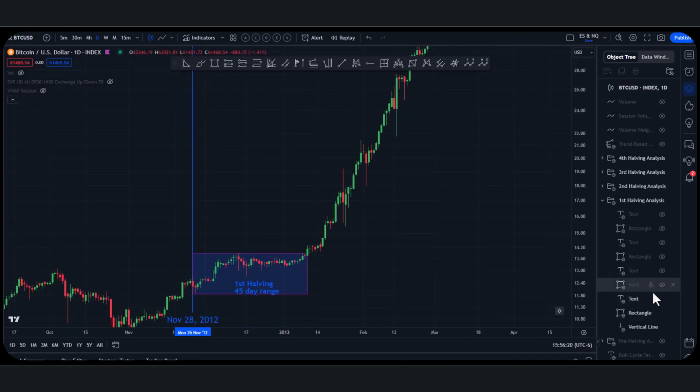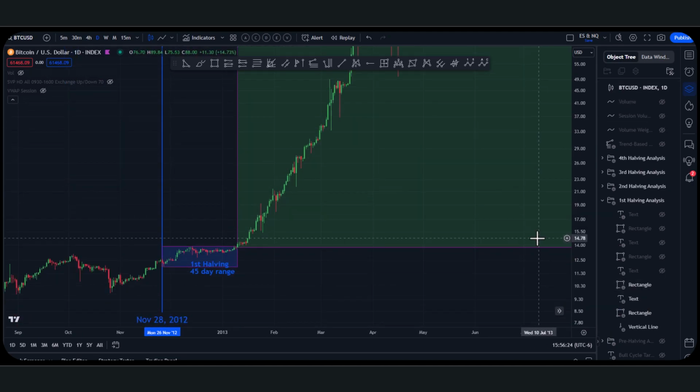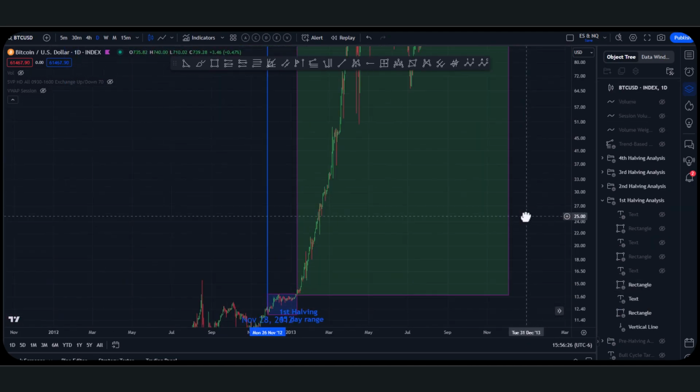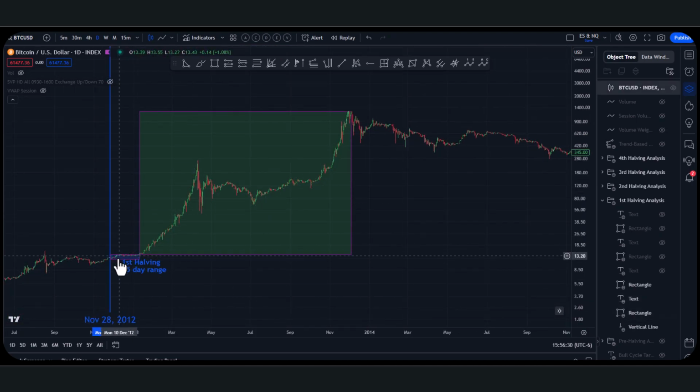Okay, so I'll mark that next box in green. This represents the bull market. Okay, so we have the chop, we have the bull market. We put in the high after an 8,800% move over the course of 330 days. Okay, so in December, we put in that high of that 2013, 2012 bull market, right?